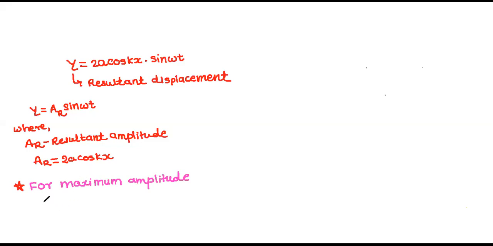This Ar max is how much here? 2a. Maximum possible is 2a. Then cos kx should be equal to 1. Cos kx should be equal to plus or minus 1, I am writing,